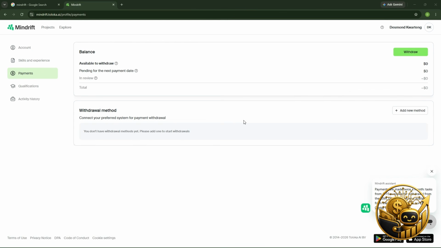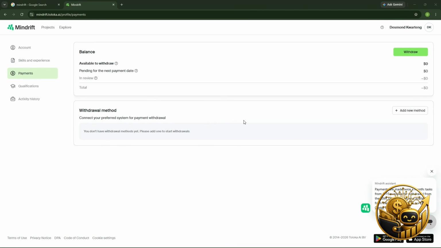It's only some countries that can get access to that. But if you are from Nigeria, Ghana, Kenya, Brazil, India, Thailand, you are good with Payoneer.